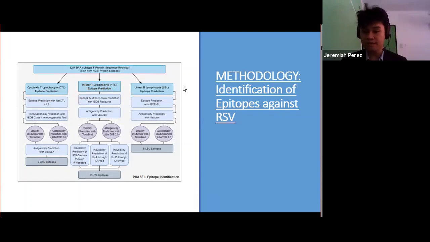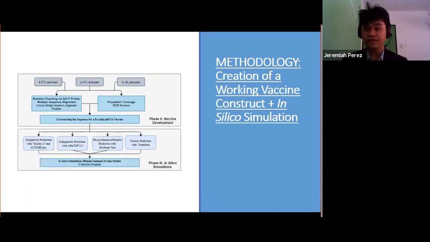Once the epitopes have been identified, toxicity, immunogenicity, antigenicity, and cytokine inducibility studies were done where applicable to narrow down the most viable epitopes. The second phase of the study is the creation of the vaccine construct. All of these viable epitopes were subjected to multiple sequence alignment and population coverage studies to determine any mutations and assess the efficacy of the epitopes against the global population. After this, an adjuvant epitope vaccine was established as the preliminary vaccine construct. A final screening of the vaccine construct's antigenic, toxicological, and allergenic properties was done, followed by the simulation phase.